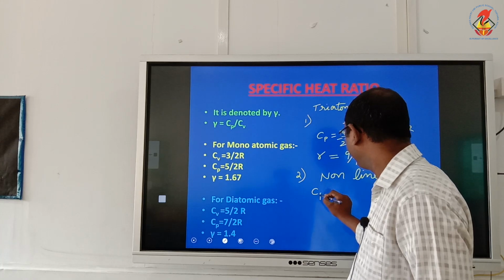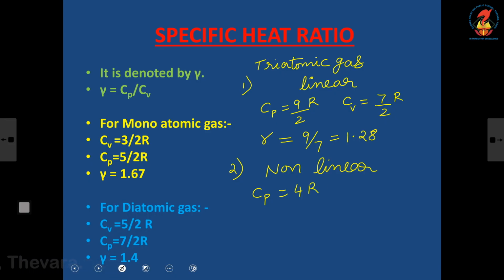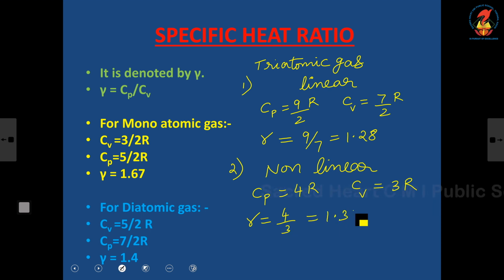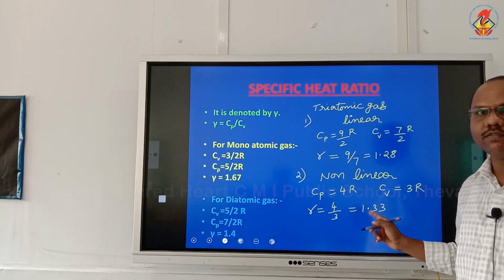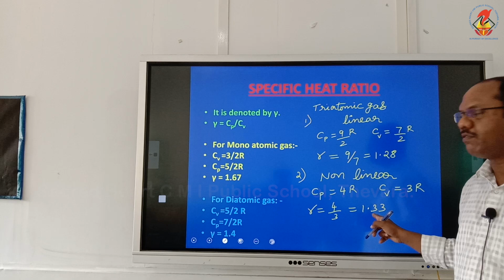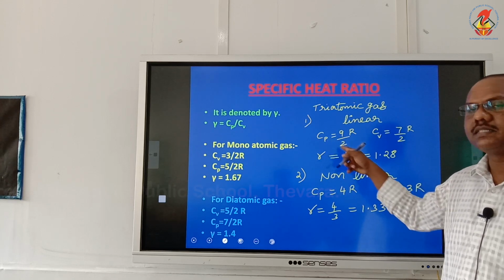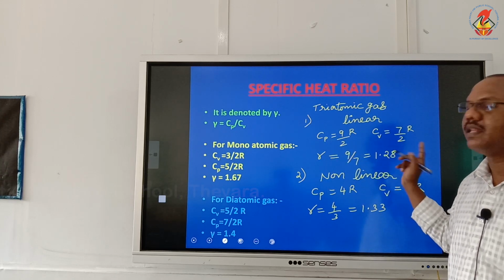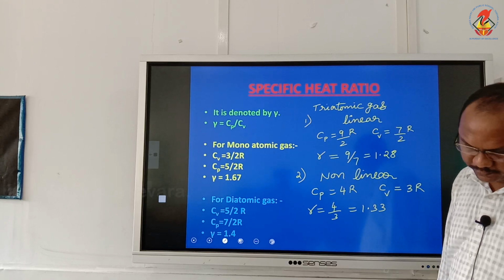Cp is equal to 4R, Cv is equal to 3R. So gamma is equal to Cp by Cv, which is 4 by 3, 1.33. So this is the gamma for non-linear, and this is gamma for linear triatomic molecule.